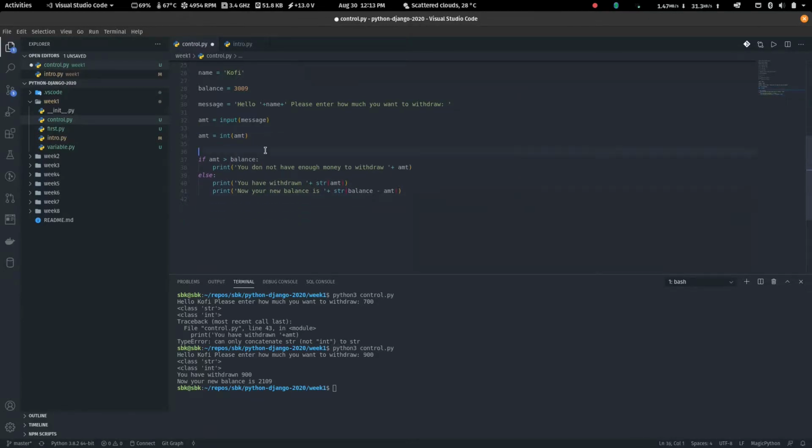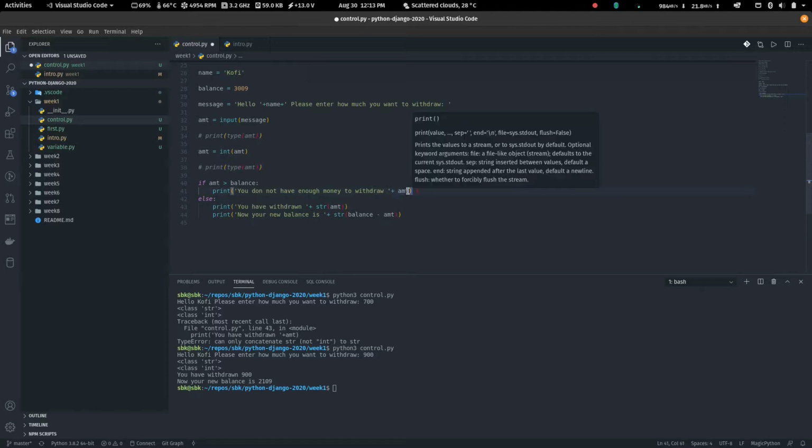So let's remove these guys. So since we all now understand what is going on here, let me just comment them out. I'll put all of these in our GitHub repository in the link in the course description. You'll see it. So it says the person entered withdraw 900 and your new balance is 2,109, right? So this person has a lot of money in any case. Okay, so we've done that.